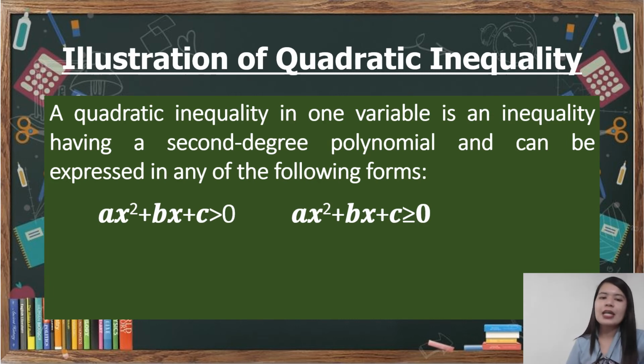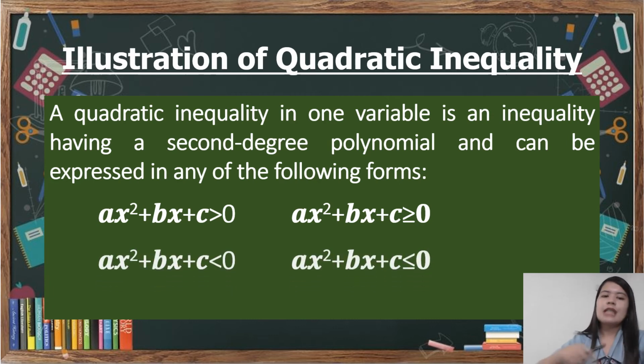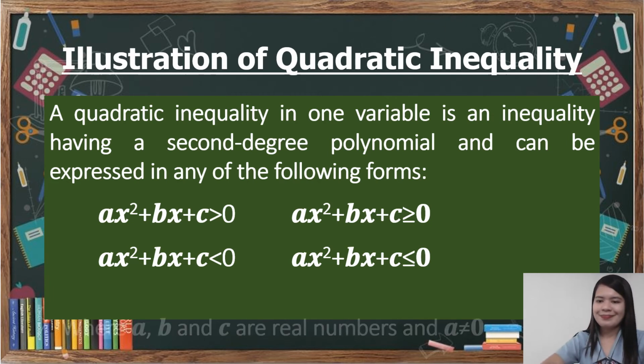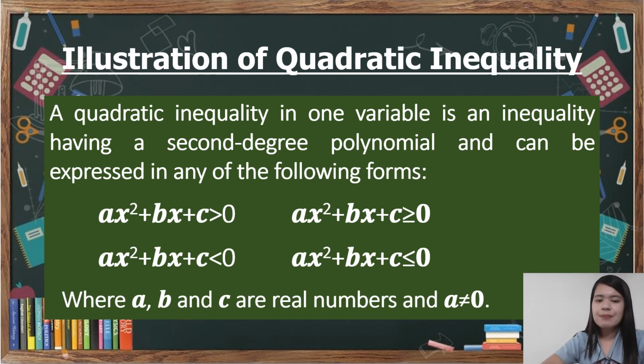We have ax squared plus bx plus c is greater than 0. Ax squared plus bx plus c is greater than or equal to 0. Then we have ax squared plus bx plus c is less than 0. And ax squared plus bx plus c is less than or equal to 0. Where a, b, and c are real numbers and a should not be equal to 0.